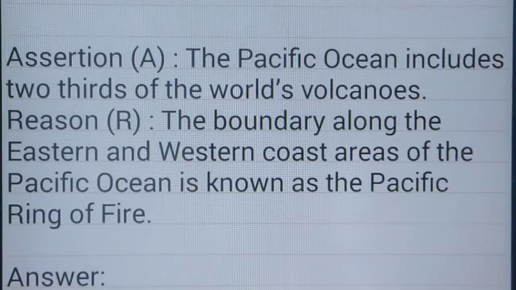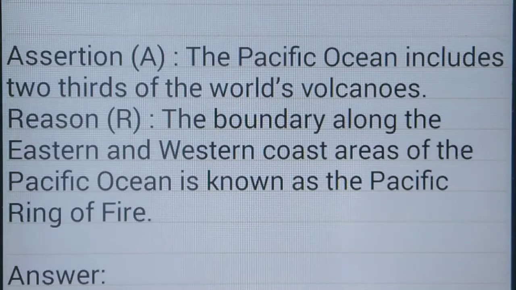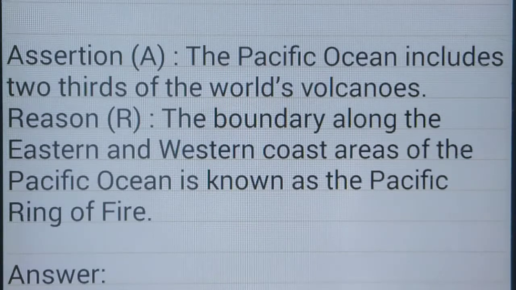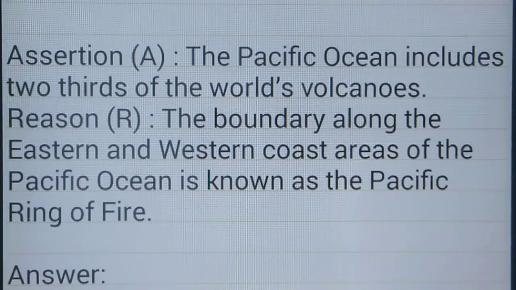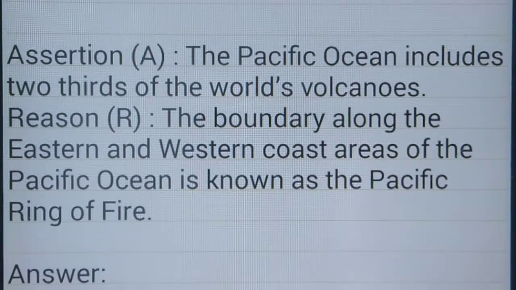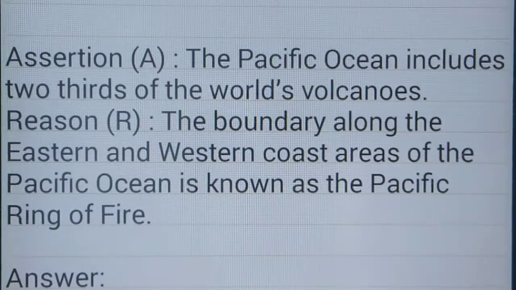Assertion: The Pacific Ocean includes two-thirds of the world's volcanoes. Reason: The boundary along the eastern and western coastal areas of the Pacific Ocean is known as the Pacific Ring of Fire. Both A and R are correct and the reason explains the assertion, because the Pacific includes two-thirds of the world's volcanoes due to frequent volcanic eruptions. The Pacific is also called the Ring of Fire.